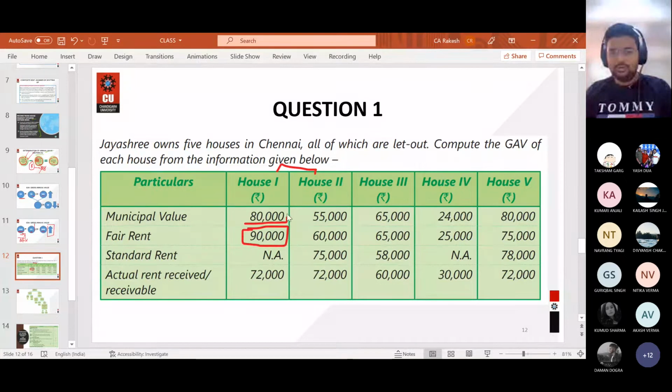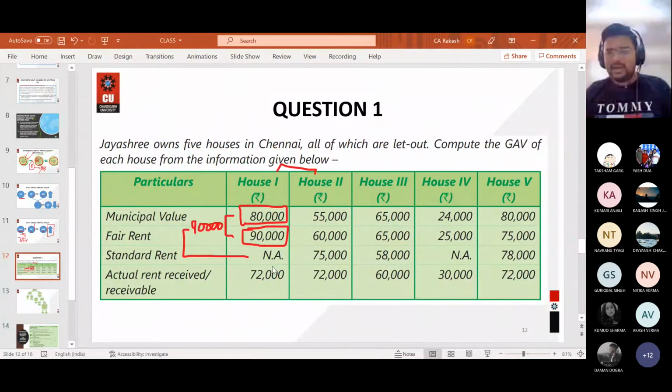Case number 1, fair rent or municipal value, whichever is higher. So tell me what value I will consider. 90,000. Okay, 90,000. Then 90,000 or standard rent, whichever is lower.